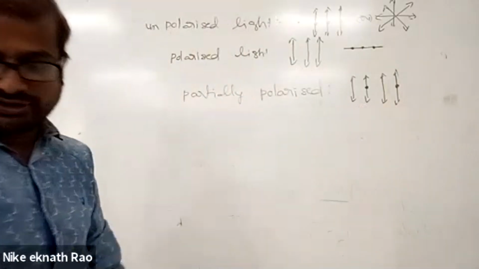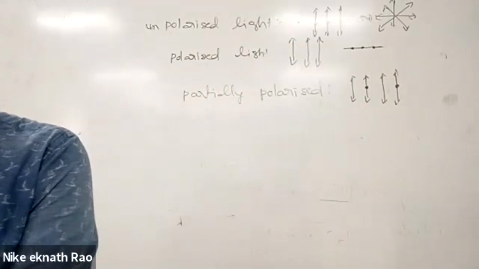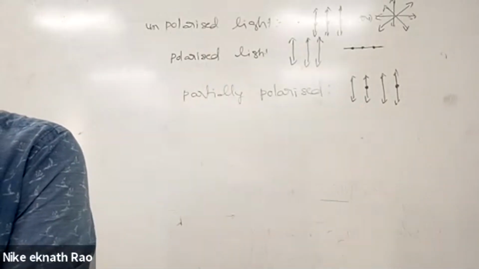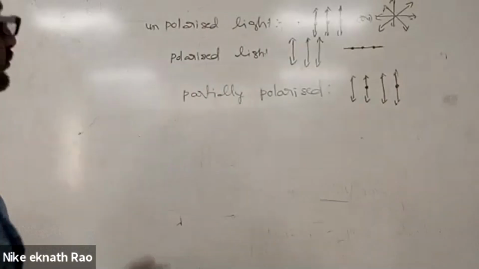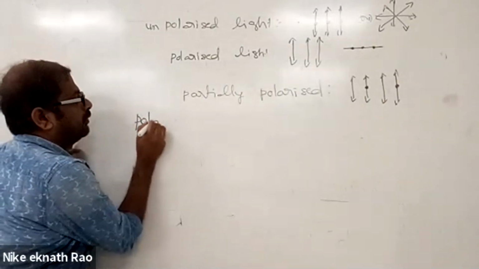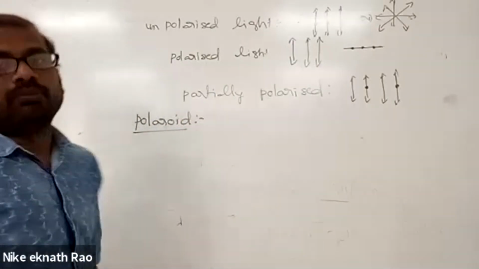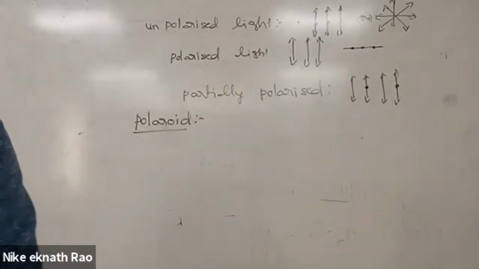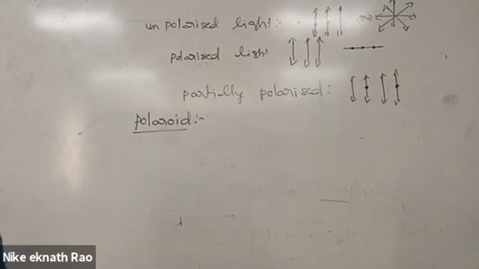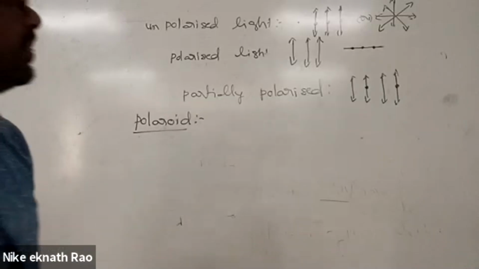Now, after this we study what a Polaroid is. What is a Polaroid? And how do we convert ordinary light to polarized light? First, draw these two diagrams. So what are Polaroids?